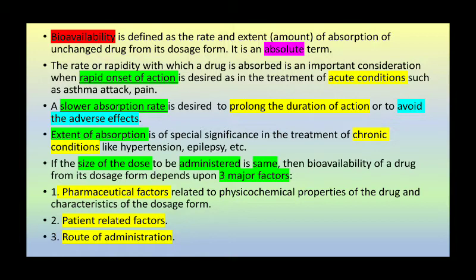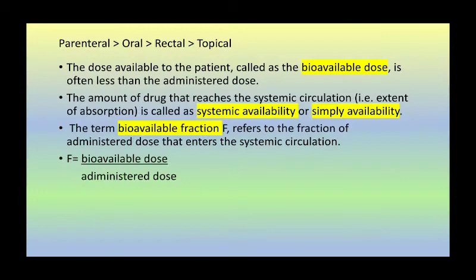If the size of the dose to be administered is the same, then the bioavailability of a drug from its dosage form depends upon three major factors. First is the pharmaceutical factor. It is related to the physicochemical properties of the drug and characteristics of the dosage form. Second is the patient related factor. Third is the route of administration. So this is the order of route of administration according to bioavailability: first is parenteral, second is oral, third is rectal, and fourth is topical.